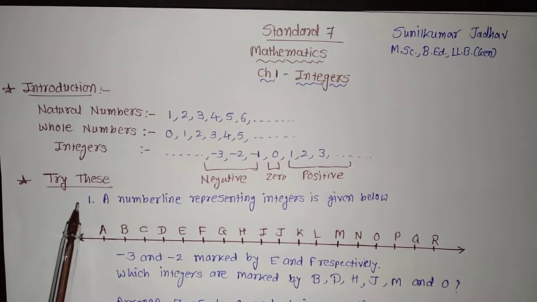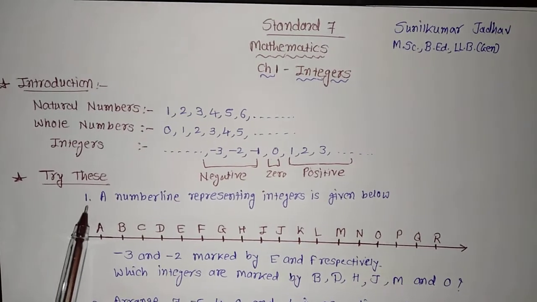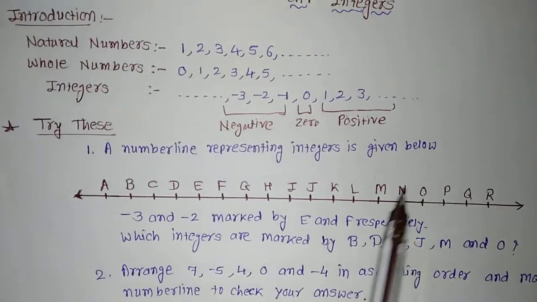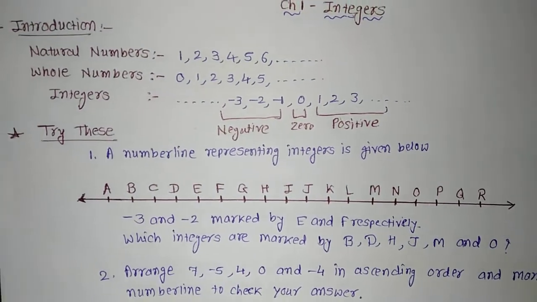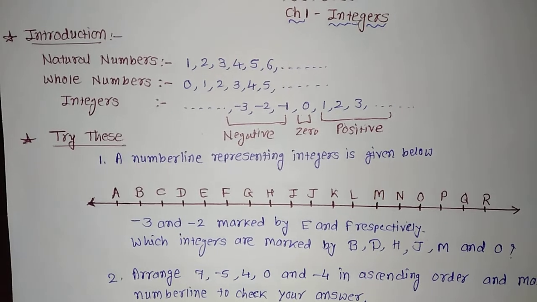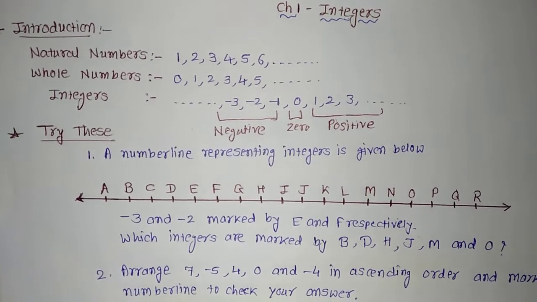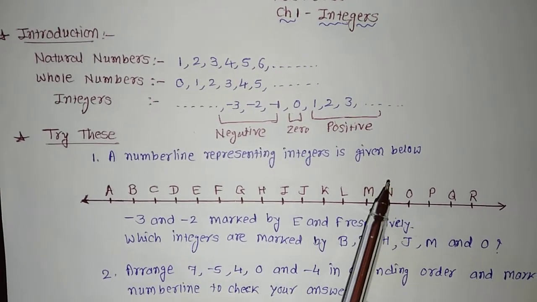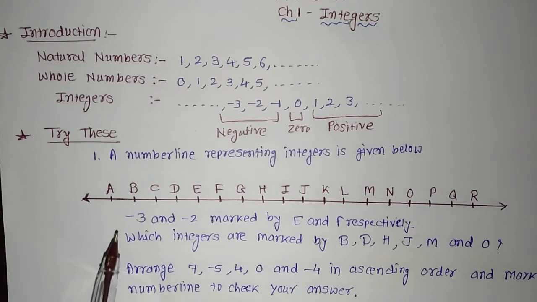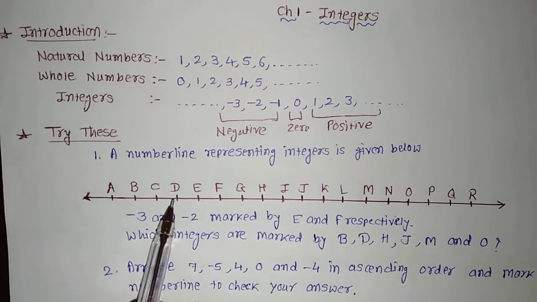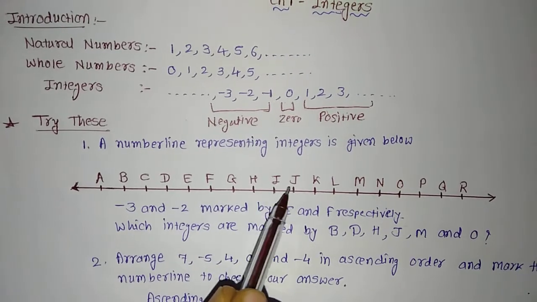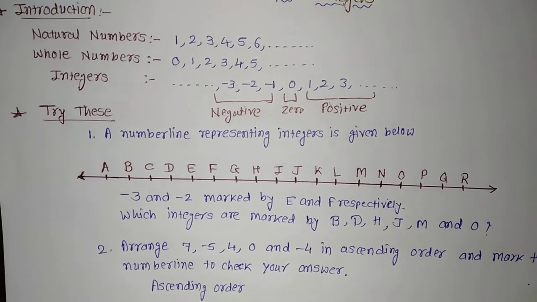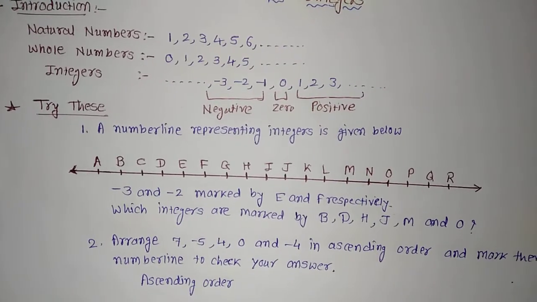This is given in your NCERT textbook, that is 1. Try this. A number line representing integers is given below. Here the number line is given. You have already learned about the number line in the previous standard. We are going to just recall or revise it. You can see on this number line, integers are marked with alphabets: A, B, C, D, E, F, G, H, I, J, K, L, M, N, O, P, Q, R. All these alphabets are kept on the number line.